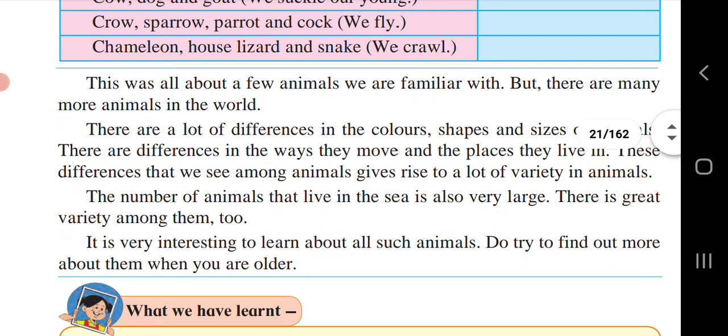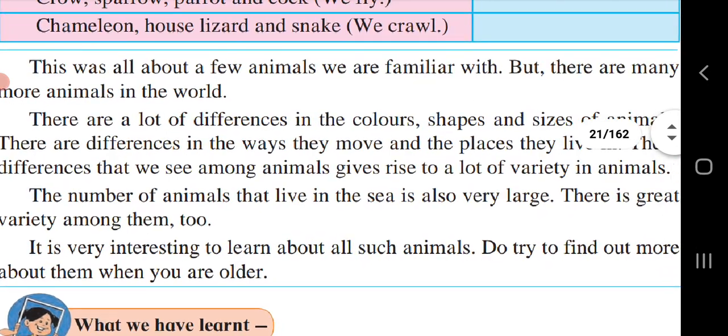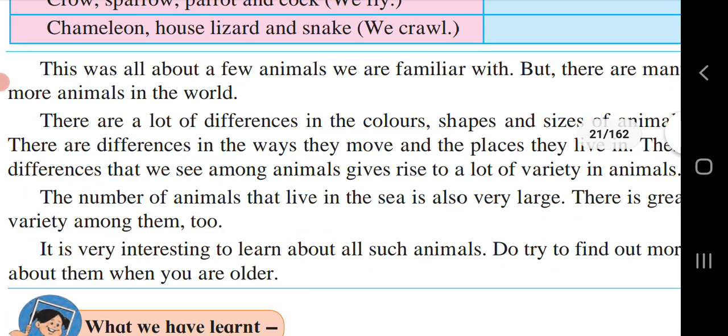This was all about a few animals we are familiar with, but there are many more animals in the world. There is a lot of difference in the colors, shapes and size of animals. There are differences in the ways they move and the places they live in. These differences that we see among animals give rise to a lot of variety in animals.